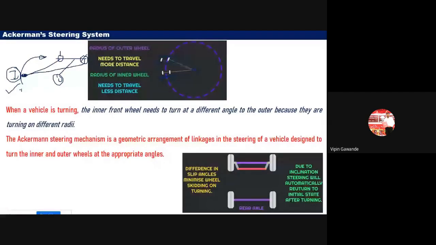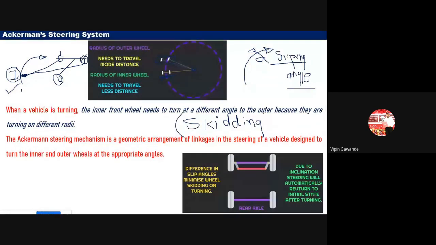So why do we require this? Because when the vehicle is turning on the curved road, these two front wheels have different angles. We call that the slipping angle. This angle must have an accurate value so that we avoid the skidding of the vehicle. If these angles are not in proportion, then we get skidding of the vehicle. That means the vehicle slips and there is a chance of accident.